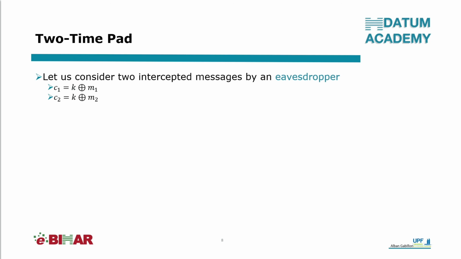Let us consider two intercepted messages by an eavesdropper. The eavesdropper is an attacker who simply listens to the encrypted communication. The eavesdropper intercepted C1 and C2, two ciphertexts encrypted with the same key. If the attacker XORs C1 with C2, then key K is eliminated and the result is equal to M1 XORed with M2.